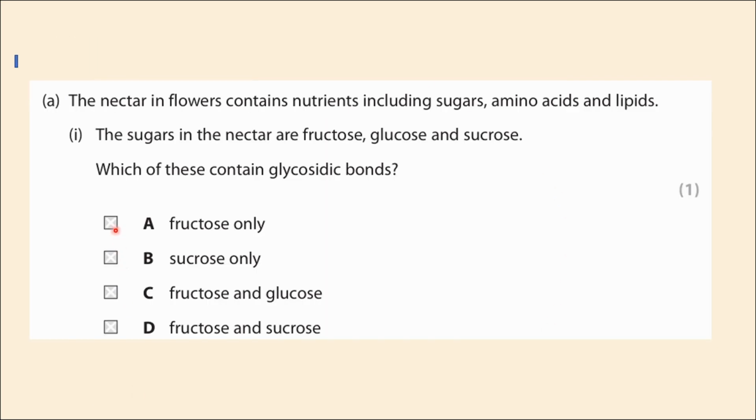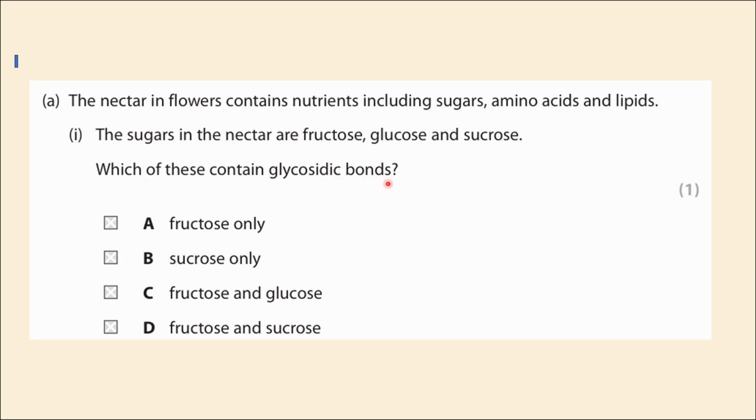And the question part is here. The nectar in flowers contains nutrients including sugars, amino acids and lipids. The sugars in the nectar are fructose, glucose and sucrose. And this is the part which we have to focus more on. The question: which of these contain glycosidic bonds?